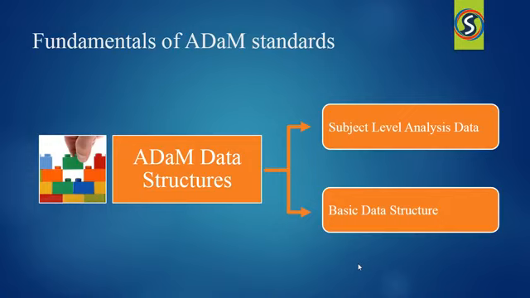The user of an ADaM dataset must be able to identify clearly the data inputs and the algorithms used to create the derived information. If this information is communicated in a predictable manner through the use of standard data structure and metadata, the user of the ADaM dataset should be able to understand how to replicate the results and how to explore alternative analyses.